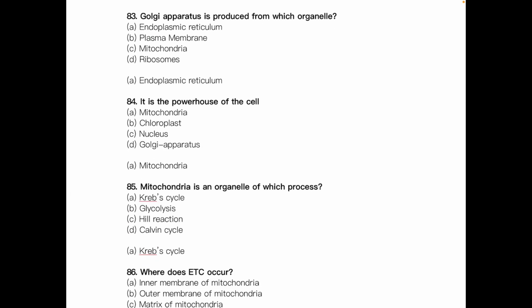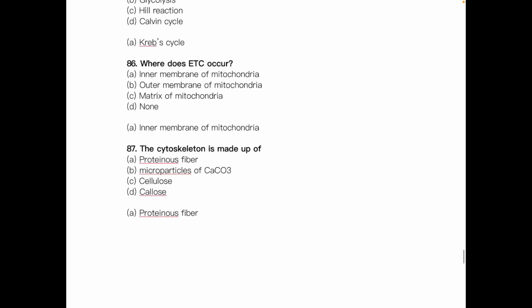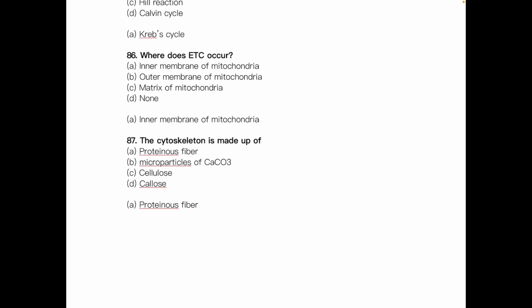Golgi apparatus is produced from which organelle? The answer is endoplasmic reticulum. It is the powerhouse of the cell. So the answer is mitochondria. Mitochondria is the organelle of which process? The answer is Krebs cycle. Where does ETC occur? The ETC occurs in the inner membrane of the mitochondria. The cytoskeleton is made up of dash. The answer is proteinaceous fiber.